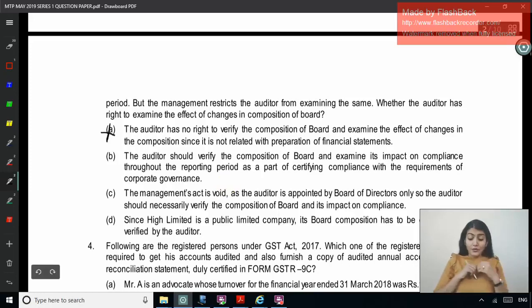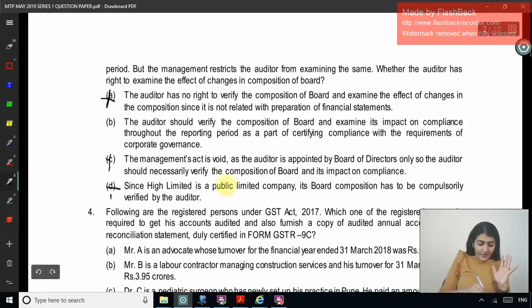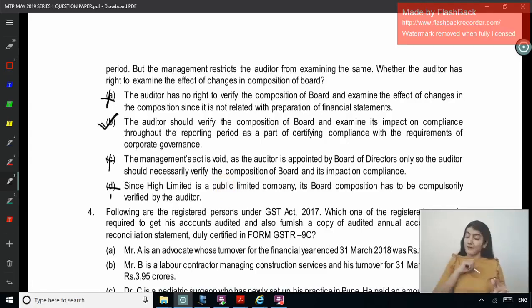No. The auditor should verify the composition of the board and examine its impact on compliance throughout the reporting period as a part of certifying compliance with the requirements of corporate governance. The Management Act is void as the auditor is appointed by BOD only, so the auditor should necessarily verify the composition of the board and its impact on compliance. Since Hi Limited is a public limited company, its board composition has to be compulsorily verified by the auditor. No. So the correct answer is SEBI LODR, that you need to check the compliance with the code and also certify, either the auditor or the company secretary.